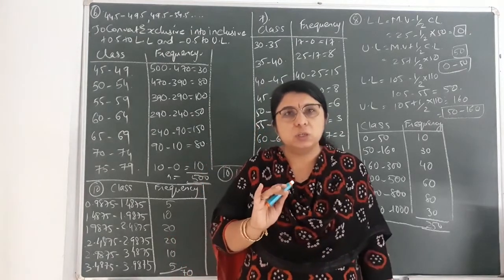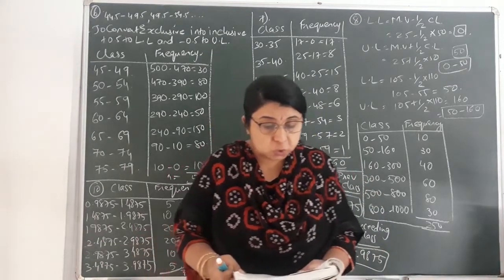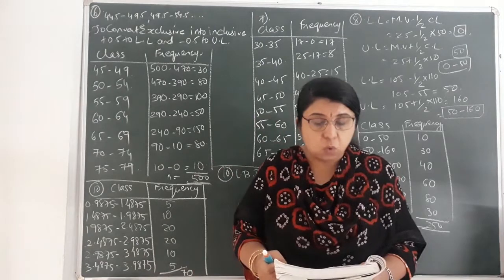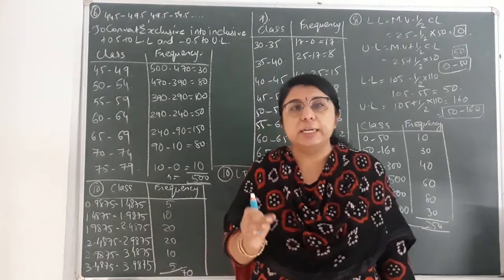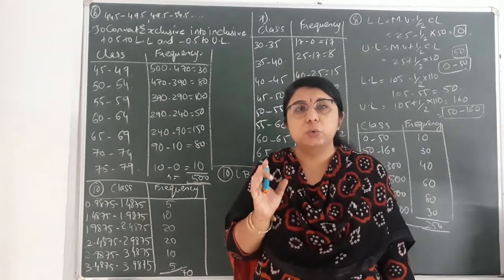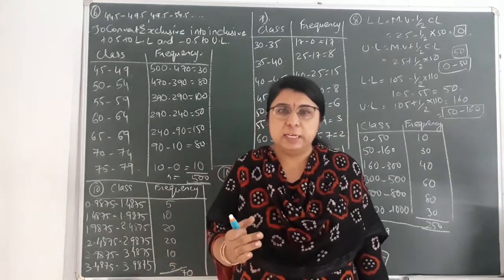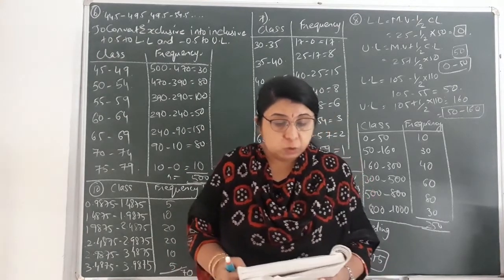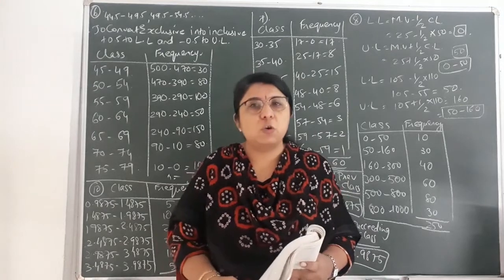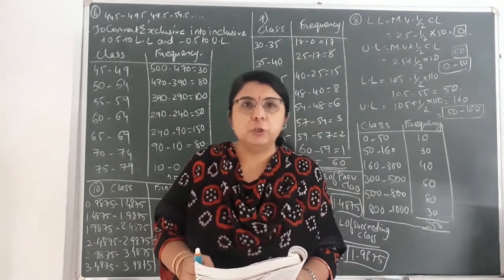So first of all, the question is clear. Now what is the data given to you in the question? That is lower boundary point or more than that. Lower boundary point means more than type frequency is given to you. In the last video lecture, I had explained how to find less than type and more than type cumulative frequency. See over here, directly frequency has not been given to you. Over here, cumulative frequency has been given to you.